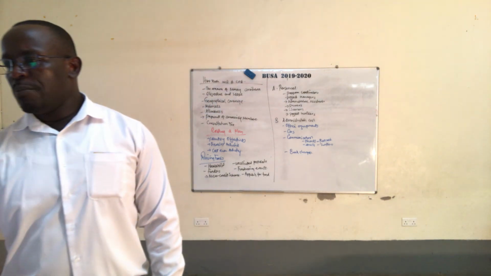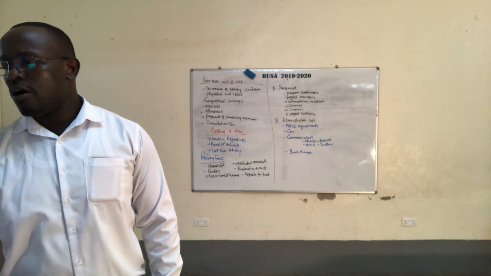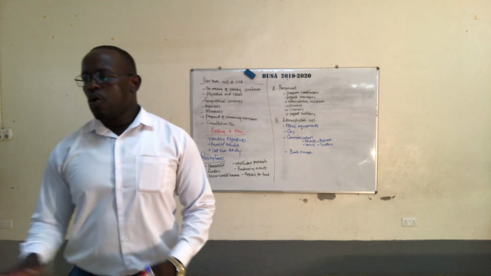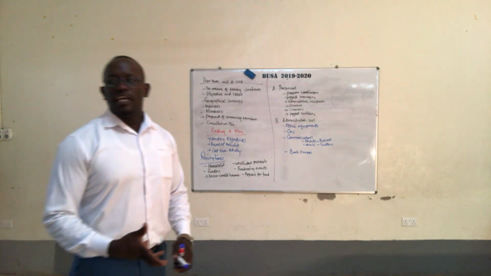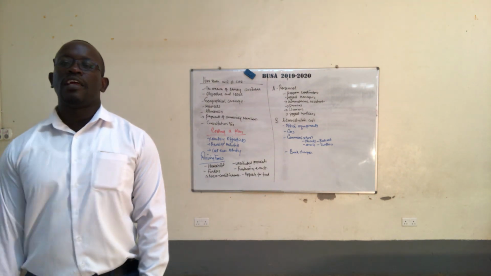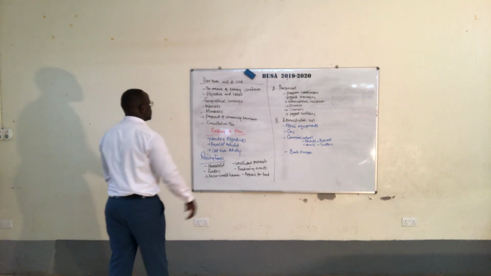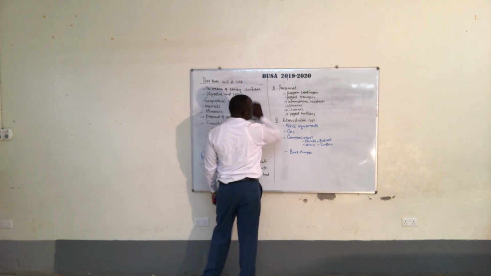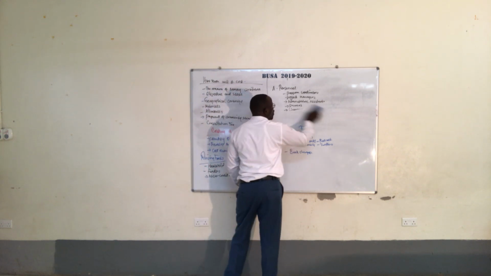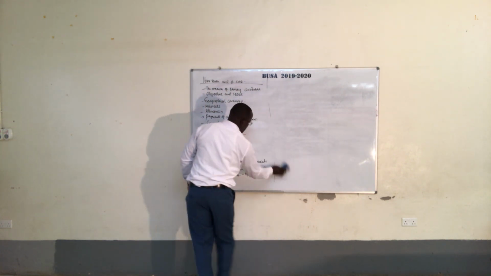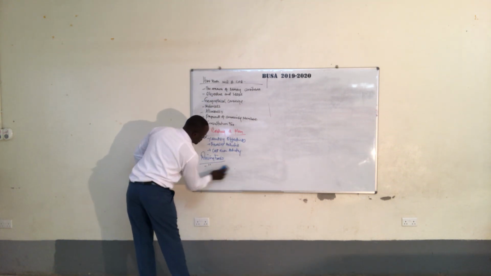I have a sample here that I was trying to think about at night. Now, let's look at this. I have a goal, and this goal is to prevent the spread of cholera in Bugema University main campus. That is the goal that we have here.